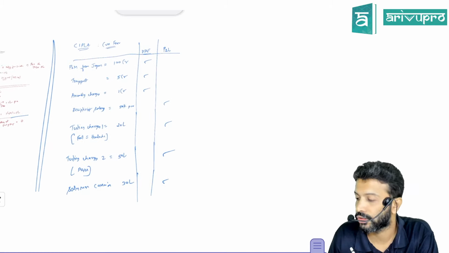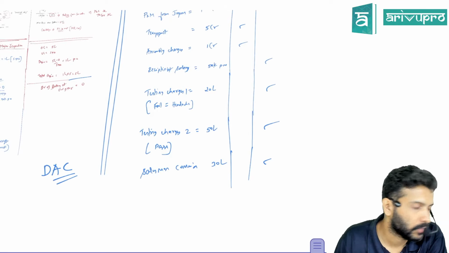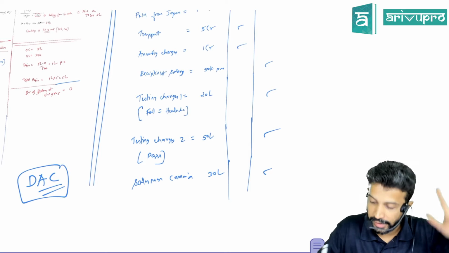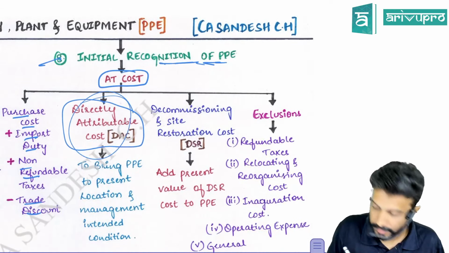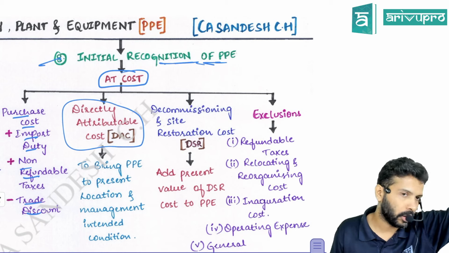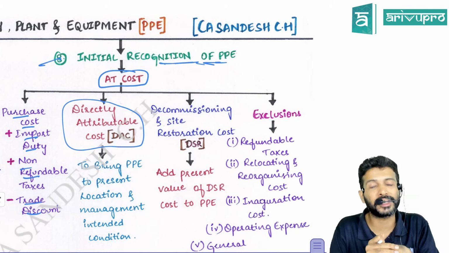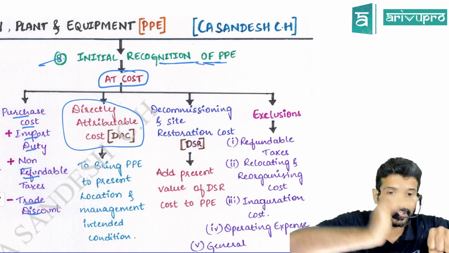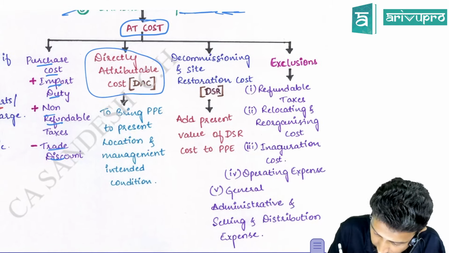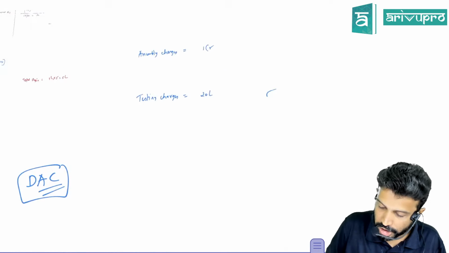For all these things, the standard tries to answer with a one-liner called DAC. The answer for all these scenarios, the standard is trying to give by defining something called DAC. DAC means directly attributable cost. What AS 10 says is, any directly attributable cost incurred to bring the PPE to the present location, that is your factory, and management intended condition.